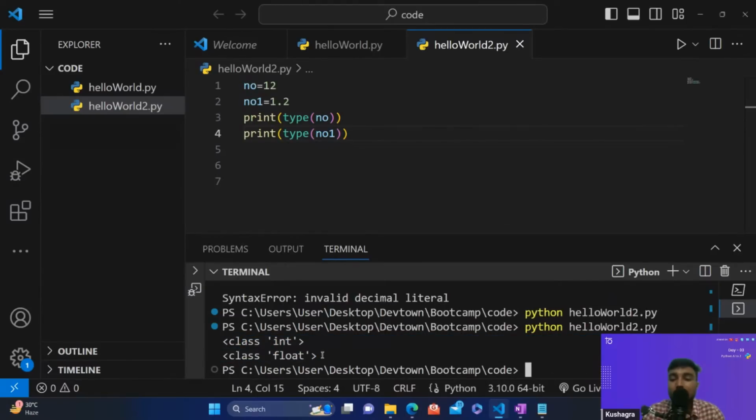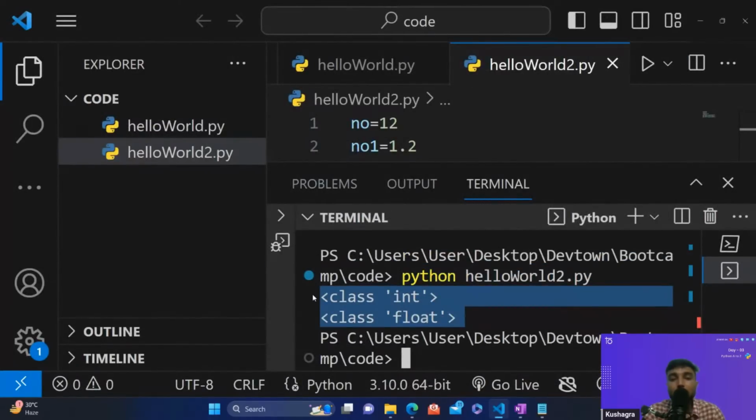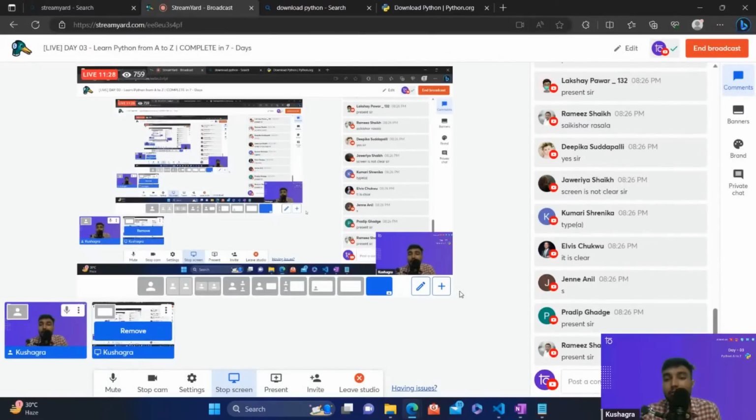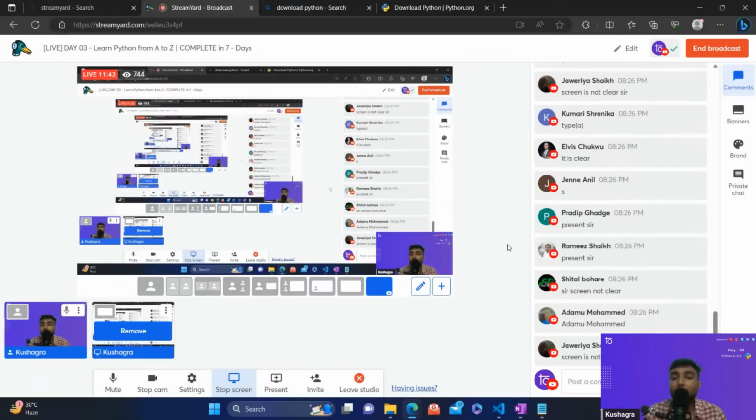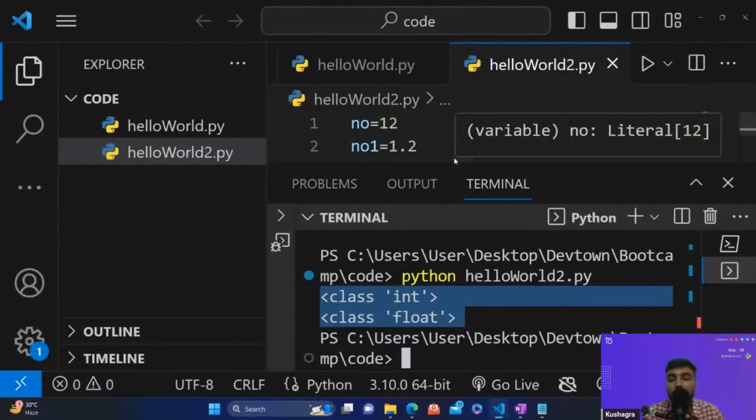Let me just zoom it, guys. Are int and float visible to you guys? Is it clear? Can you see int and float? Has everybody seen int and float? Guys, can anybody confirm whether you have seen int or float or not? Was my screen visible to you guys?